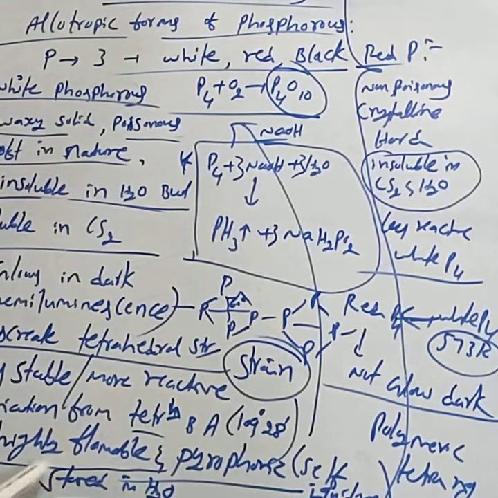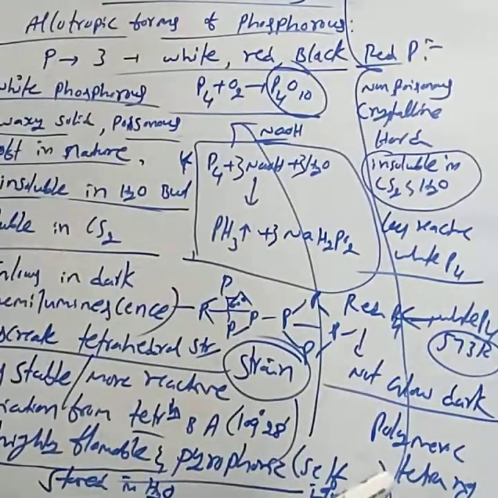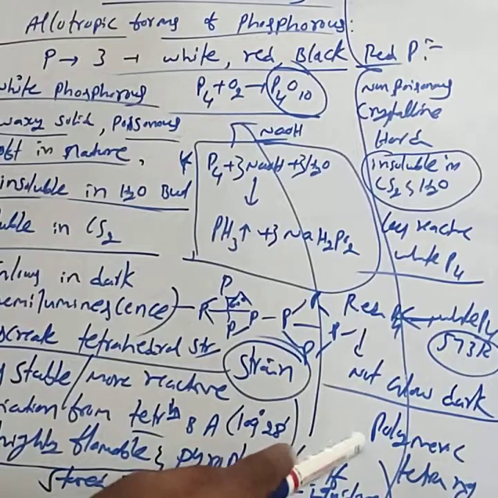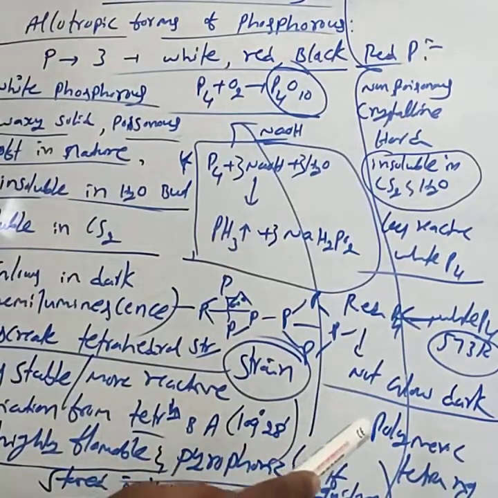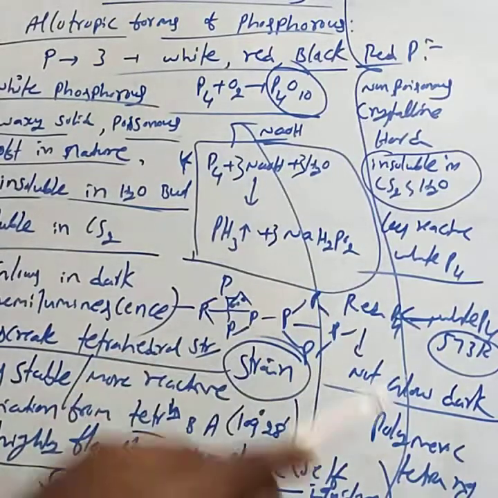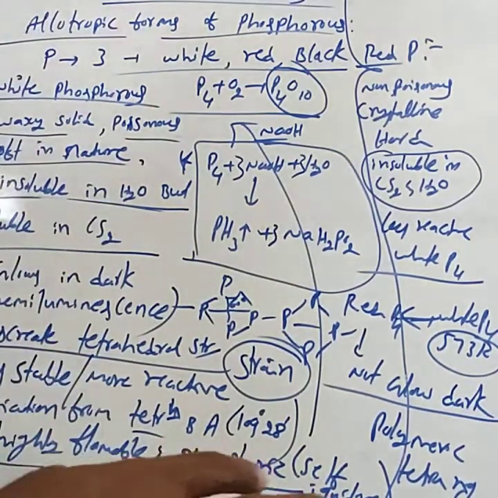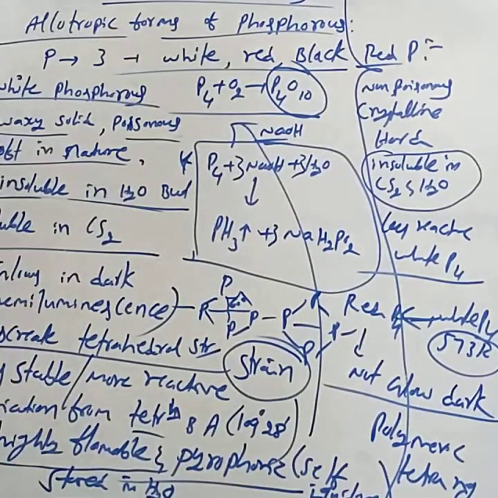White phosphorus is always stored in water. If exposed to air, it forms fumes of P4O10. But red phosphorus can be stored in open air. It catches fire only above 543 Kelvin. This is about white and red phosphorus. So practice this one. They can ask for differences also.